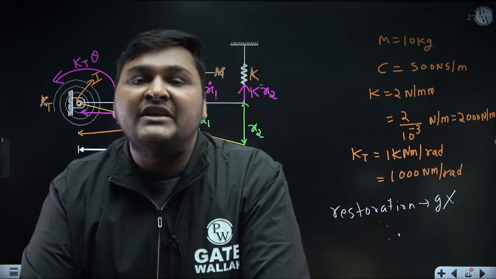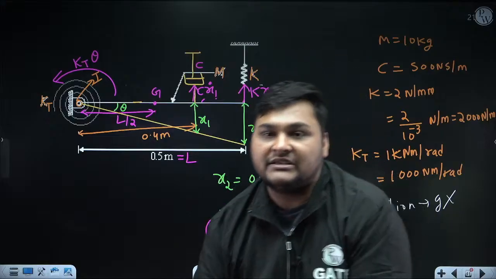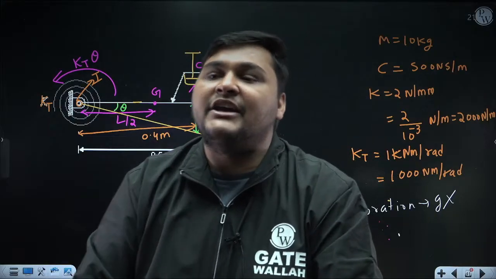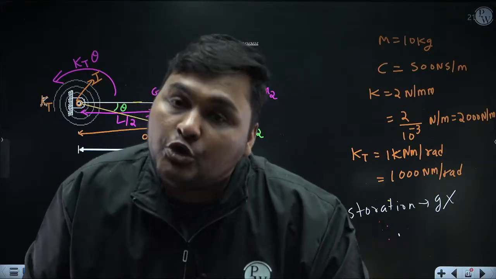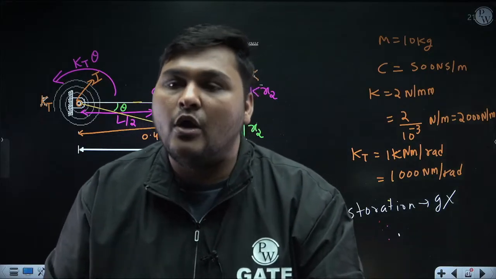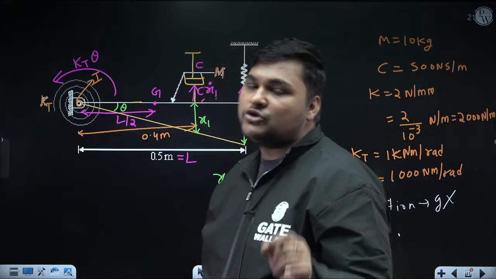Similarly, instead of linear acceleration, angular acceleration will come. Suppose angular acceleration I am denoting as alpha. So it will be I into alpha. And the direction of inertial moment will always be opposite to alpha. So apply inertial moment like this.